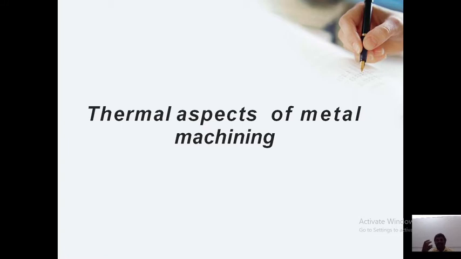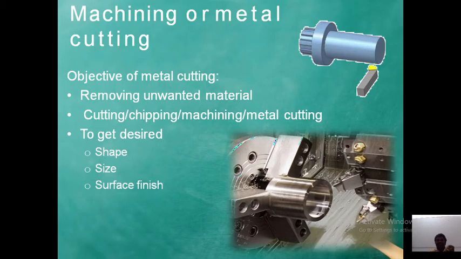We have already discussed the primary shear zone, that is chip formation, and the primary and secondary zones. But we have not discussed the tertiary. So in the thermal aspects of metal machining, we are discussing the primary, secondary and tertiary zones. Now the very basic point of machining or metal cutting.